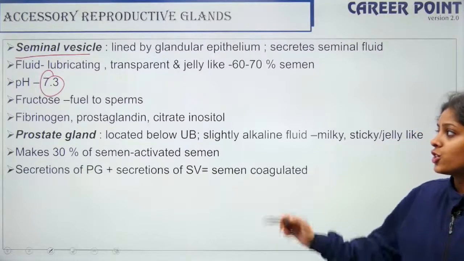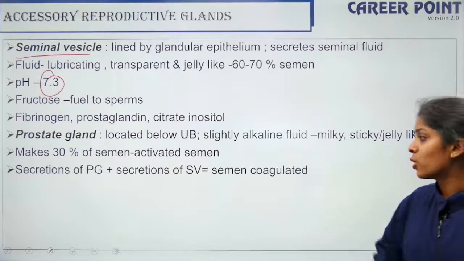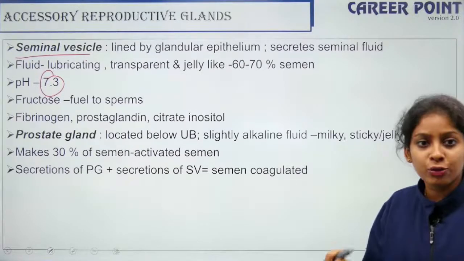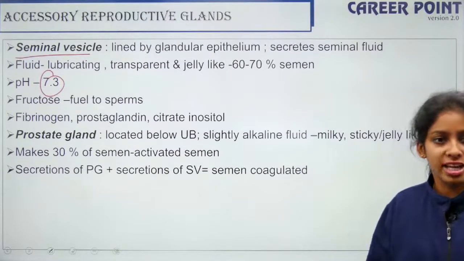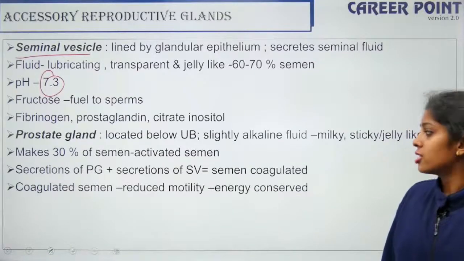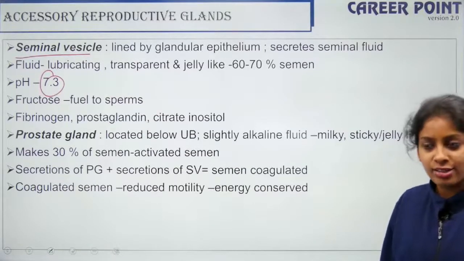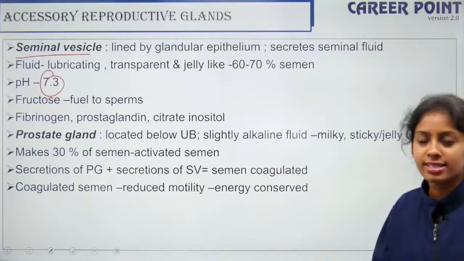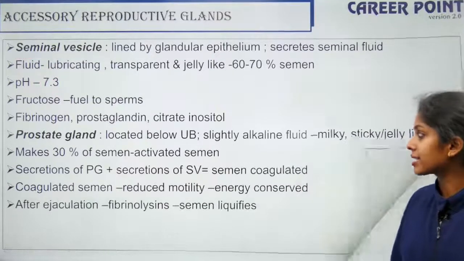So secretions of the prostate gland plus the seminal vesicle make the semen coagulate, meaning it slows down the speed of the semen because it has to conserve the energy, right? So that is the reason. So coagulated semen reduces the energy so that it does not have to use a lot of energy inside the male reproductive tract itself. So that is why it coagulates.